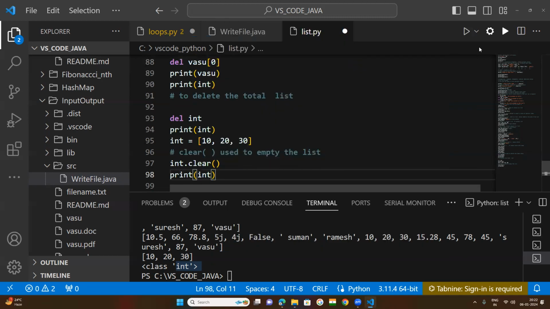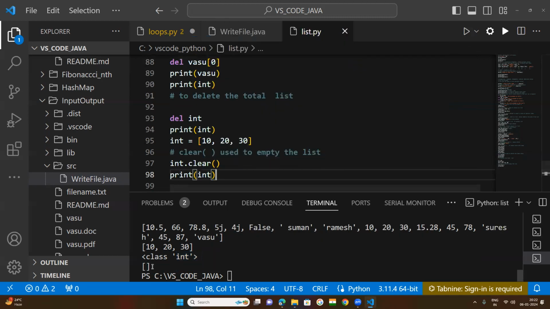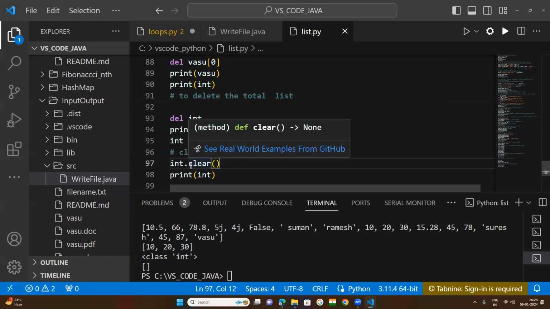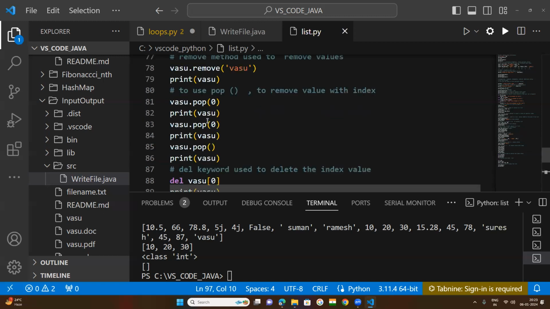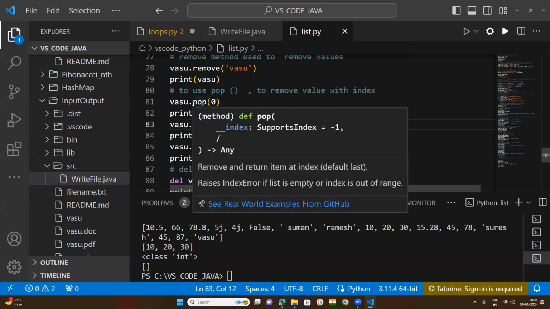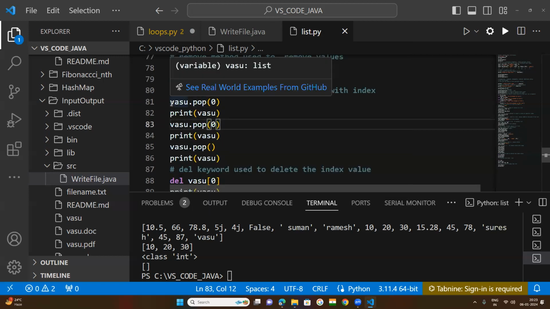Then what happens? You will get the empty list. Understood that? The clear method will delete the values, but the list will be emptied. An empty list will be displayed. As I told you, all these methods I have used here, this clear method, and somewhere I have used the remove method and pop method, are accessed with the dot operator, but with the class name.